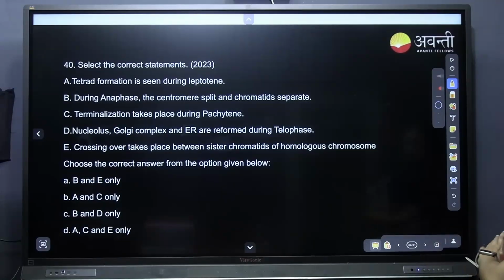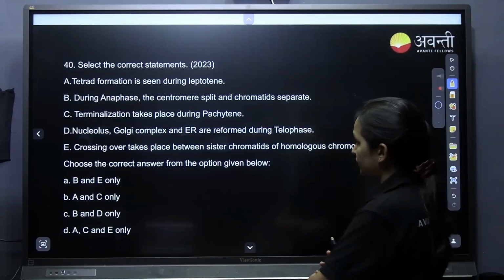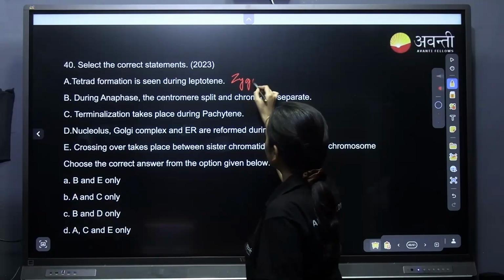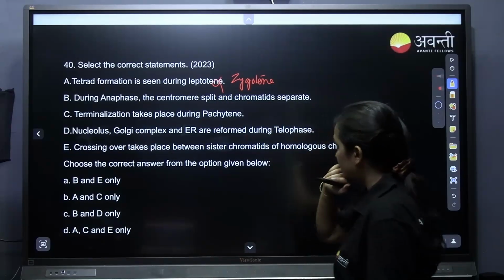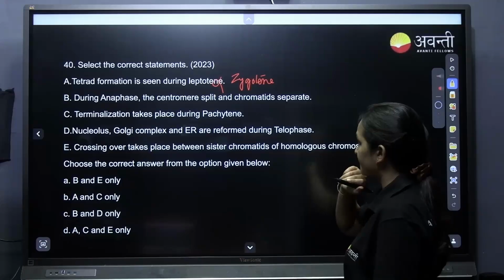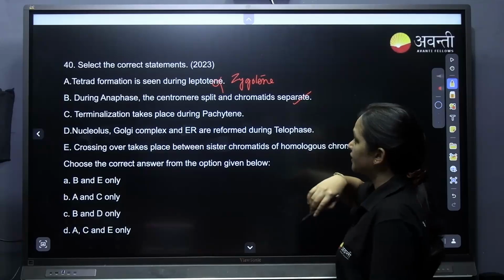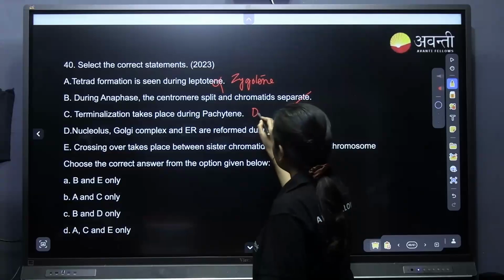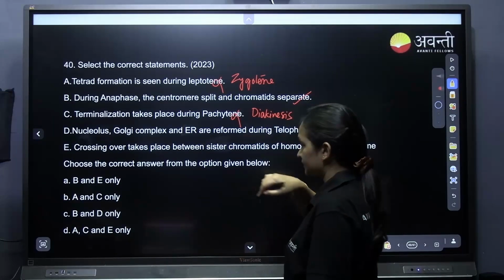Select the correct statements. The tetrad formation is seen during leptotene. Is it? Tetrad formation is seen during zygotene. So this makes the statement wrong. During anaphase, the centromere splits and the chromatids separate. Yes. Terminalization takes place during pachytene. Where does terminalization take place? In diakinesis, terminalization takes place, not in pachytene.